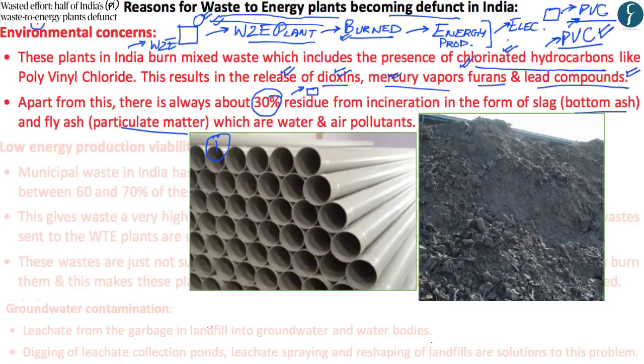And apart from this, if you take a look at the second image, after this municipal waste has been burned within India, it leaves over about 30% residue in the form of bottom ash and fly ash, and this can be seen in image number 2. Now, both of these aspects have raised environmental concerns with regards to waste-to-energy plants.